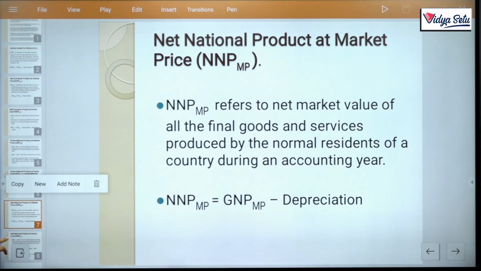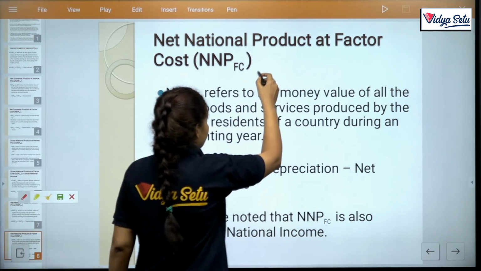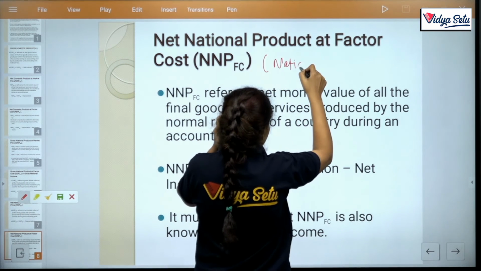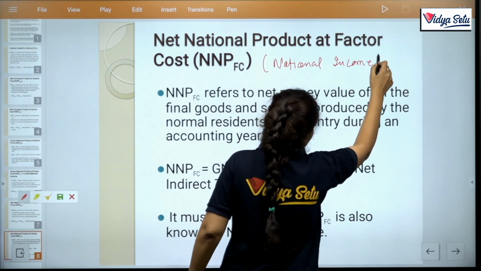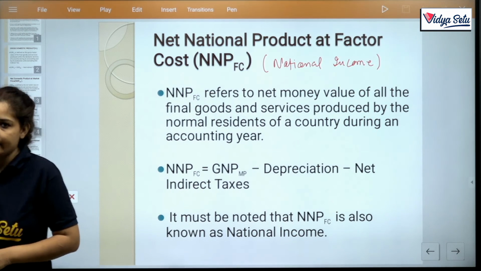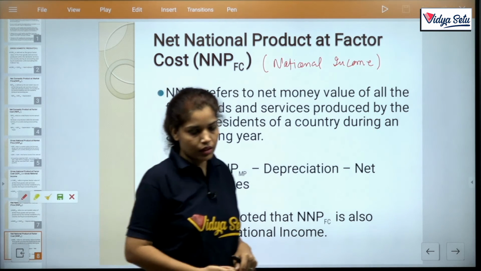And the last one, NNP FC. This is the national income. When a question asks to calculate the national income, understand that you have to calculate NNP FC. Clear?